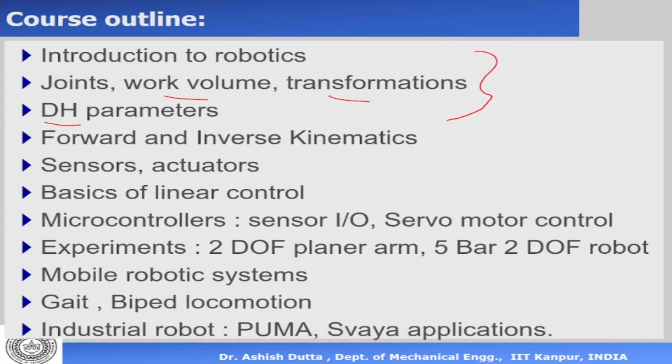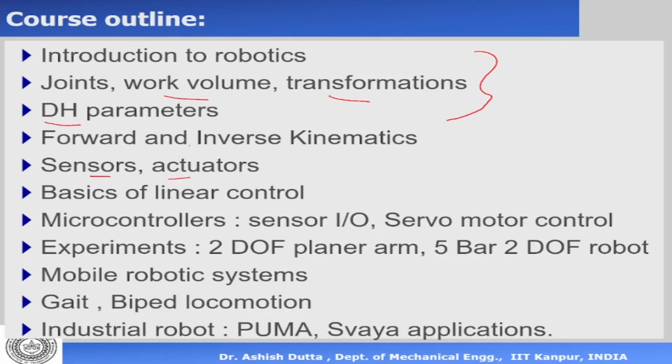And after that, we have the forward kinematics and the inverse kinematics. In the forward kinematics, if you are given the joint angles, what is the position and orientation of the end effector? Whereas in inverse kinematics, it is the reverse of that. If I give you the position and orientation, what are the joint angles? Then we'll talk about sensors and actuators.